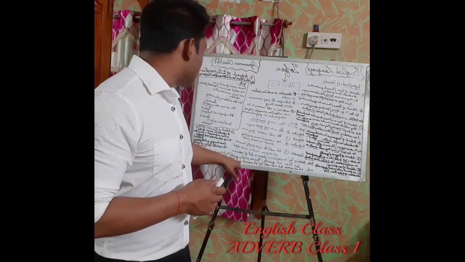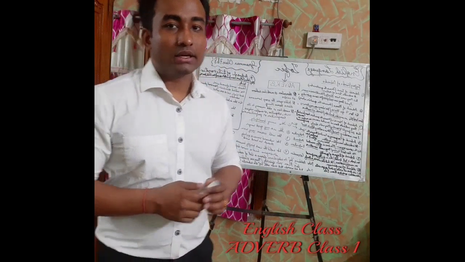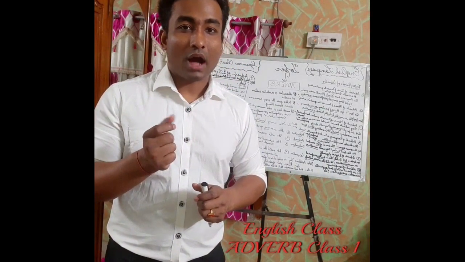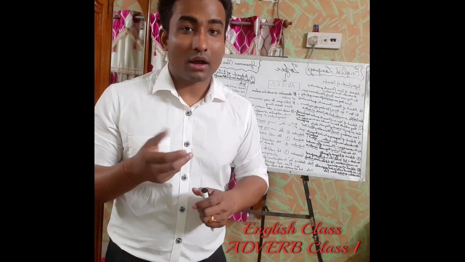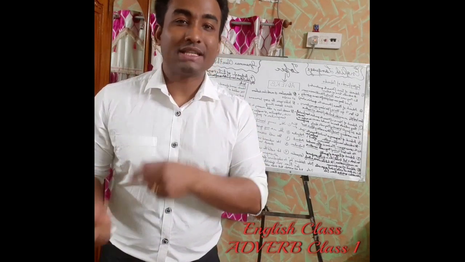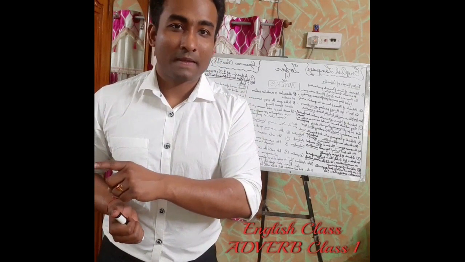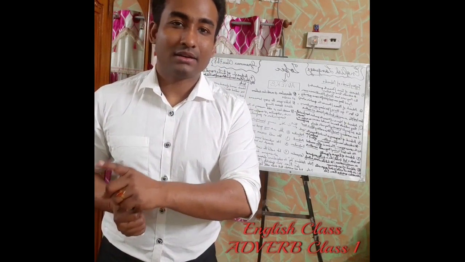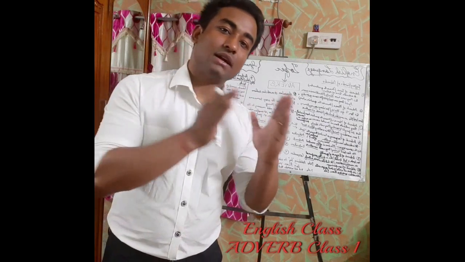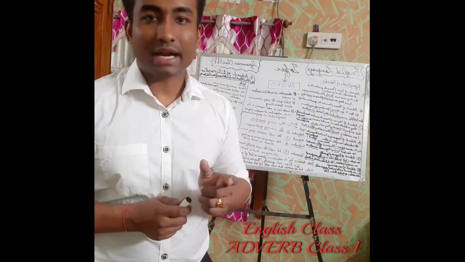I'll give you examples, like, I can run quickly. Here run is a verb. How can I run? How do I generally run? I run quickly. So quickly obviously here is an adverb because it is describing the word run. That's why this run is a verb and this run is described by a word which is quickly. This quickly is an adverb.